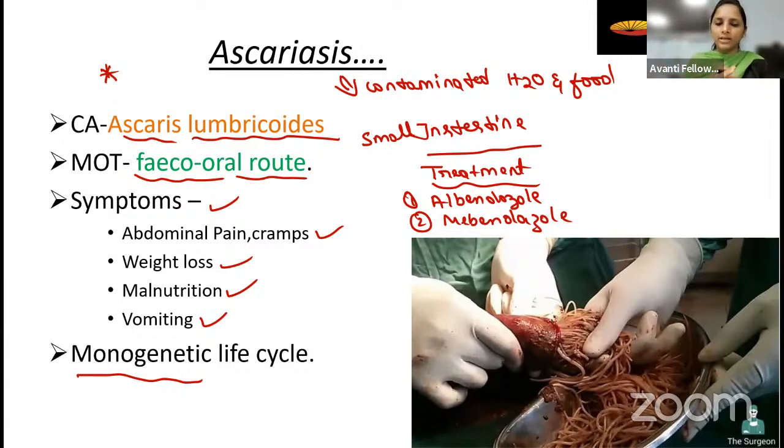Do you have any confusion here? The ascaris, how is it going to be transmitted? Through contaminated water and food. So what is the main causative agent here? Ascaris lumbricoides. How is it transmitted? Through the fecal-oral route. Okay, fine. I think you understood this.